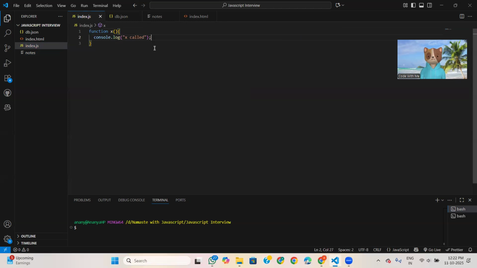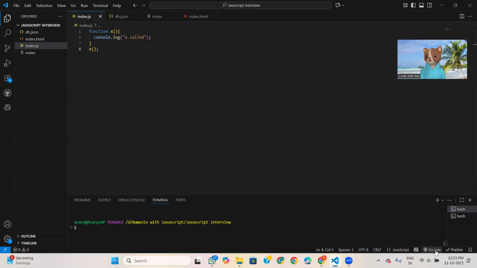Any idea? Guys, this is nothing but a function statement. A function statement is nothing but a regular named function that we define using the function keyword. That is only a function statement. That's it. So if anyone asks you what is a function statement or function declaration, you simply say a regular named function using a function keyword is a function statement.